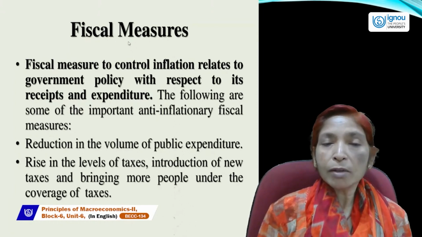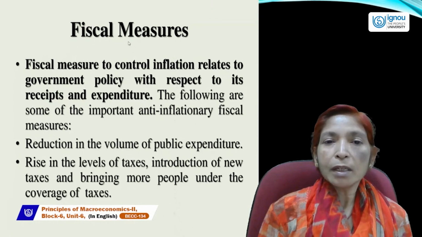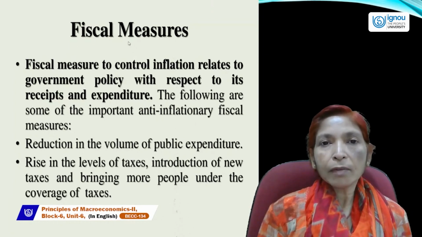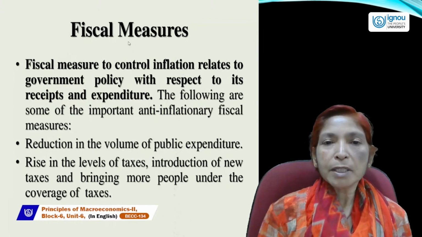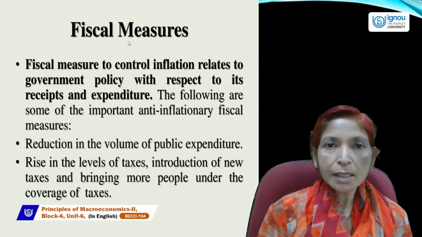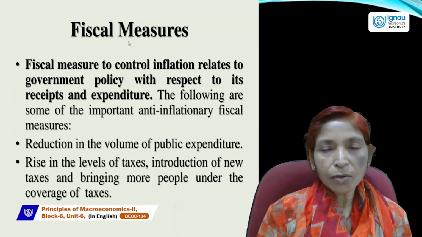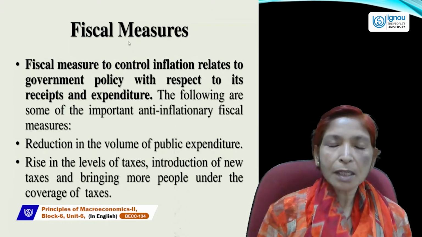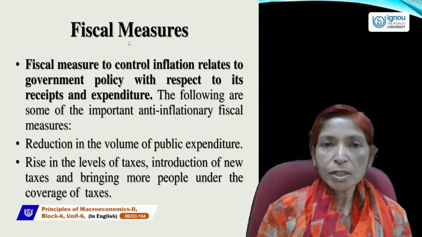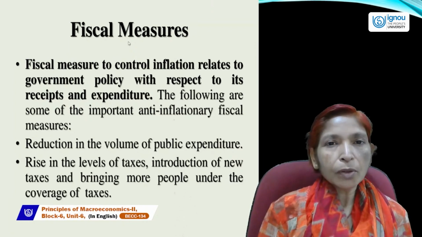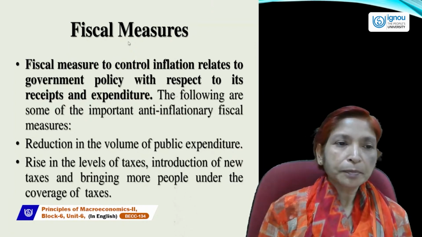But we want to control inflation, so government will decrease the expenditure level so that country people's income will also decrease and their purchasing power will also decrease, and they can demand less for goods and services. In this case, inflation can be solved. So these are the fiscal measures which government can follow to control inflation.